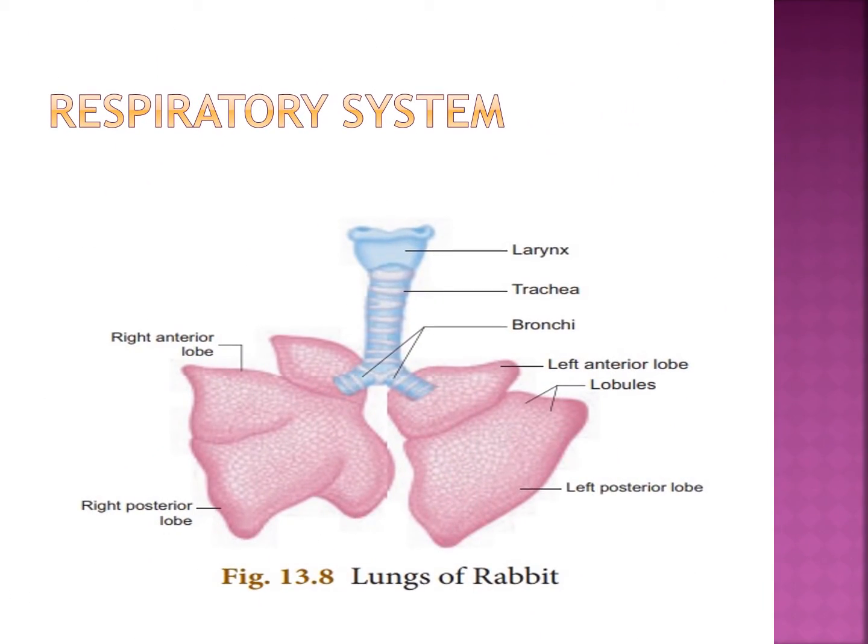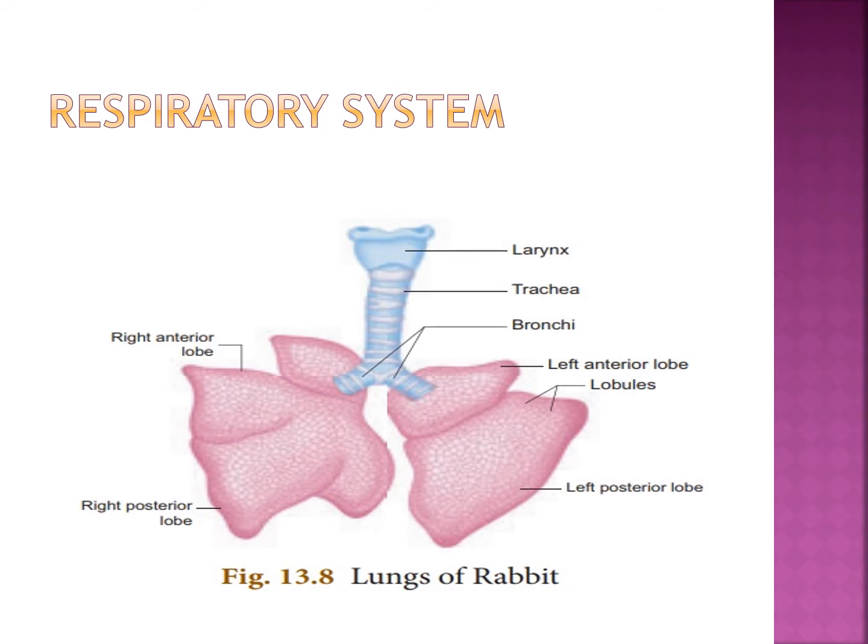We will see about the respiratory system of the rabbit. Respiration means breathing. Respiration takes place by a pair of lungs, two lungs, that are enclosed in the thoracic cavity. Lungs are light spongy tissue enclosed in the thoracic cavity.